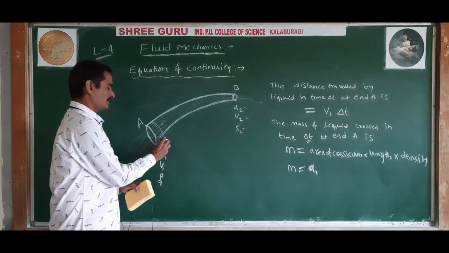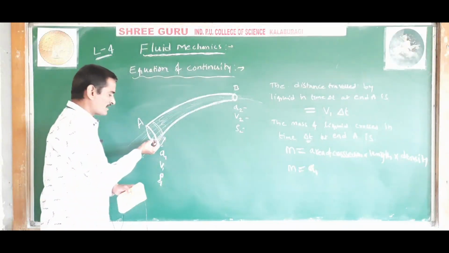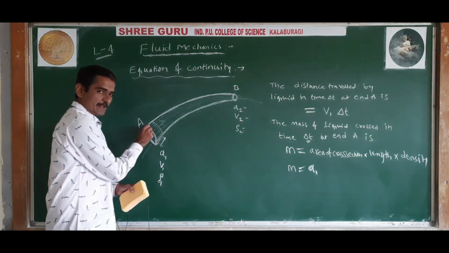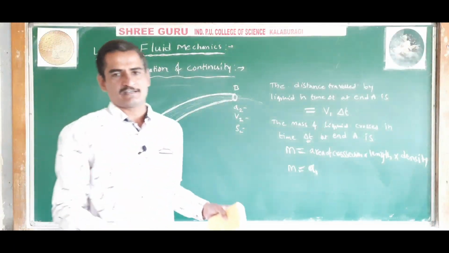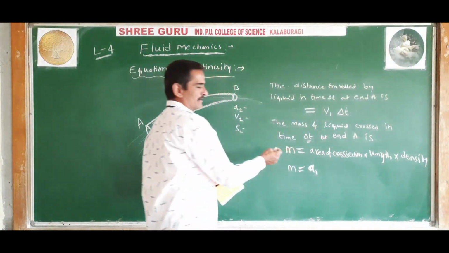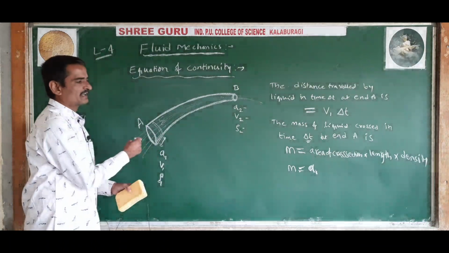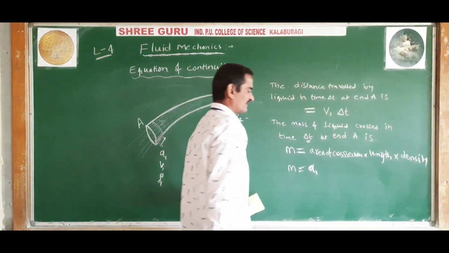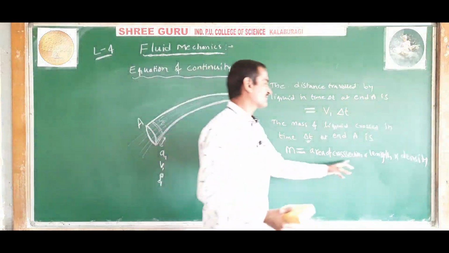I am trying to find a formula for how much mass of the liquid passes through this end A in a small interval of time delta t. Understood? So the mass of liquid passing in a time delta t at the end A is given by mass equal to volume into density, and volume is area of cross section into length.